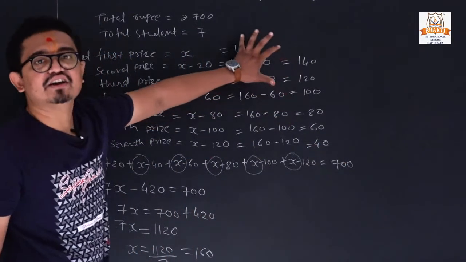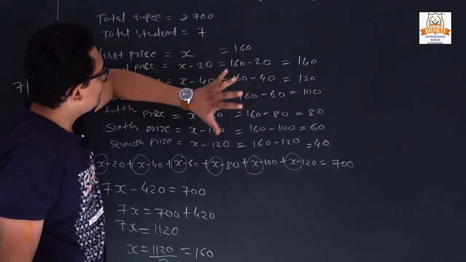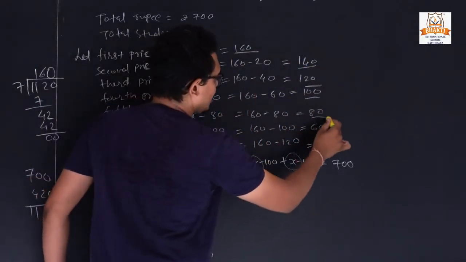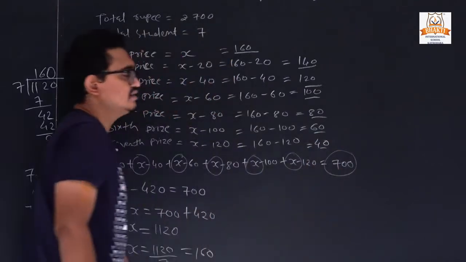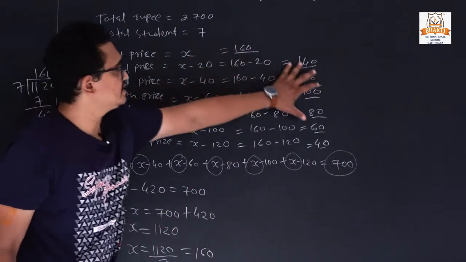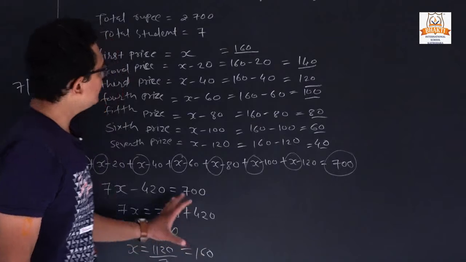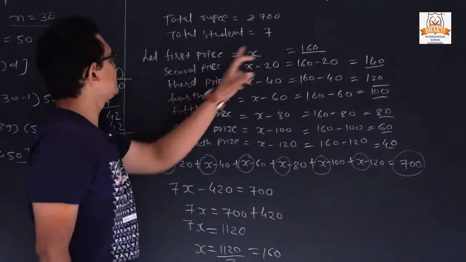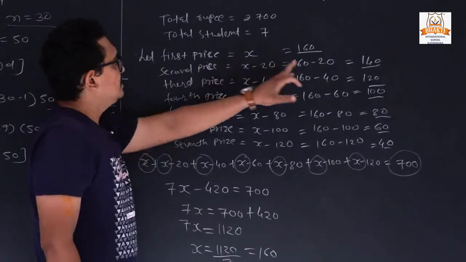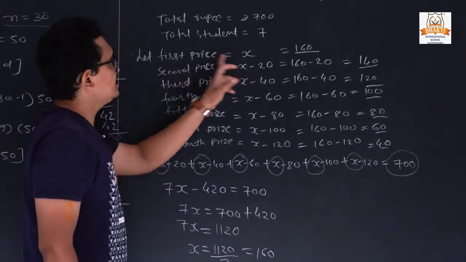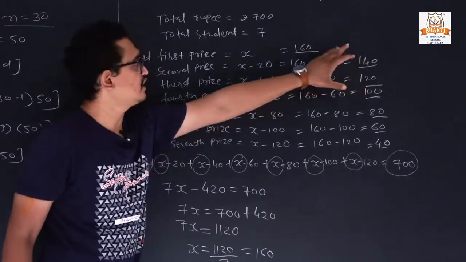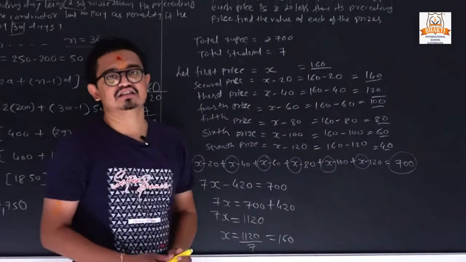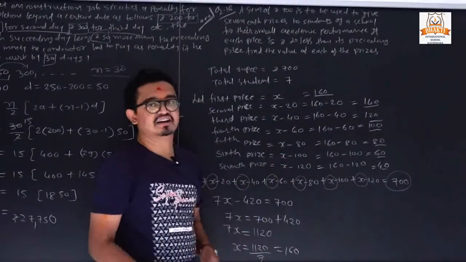So if you verify your answer, how can we verify? For that, the sum of all these values is always equal to 700. So the first student gets how many rupees? 160 rupees. The second student gets the prize of how much? It will be 140 rupees, like that. So it is our answer: the first student gets 160, 140, 120, like that.